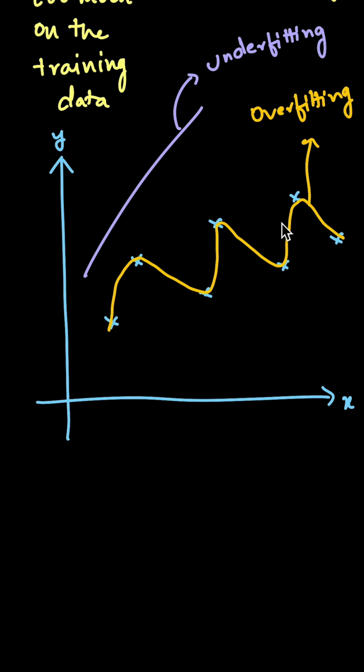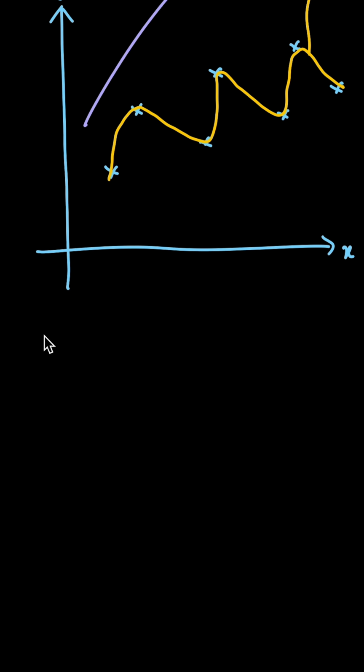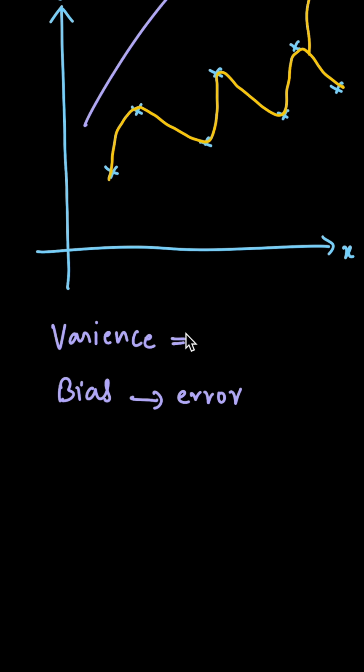And in general, there are two terms that you will see while discussing this specific topic, that is variance and bias. Bias is nothing but error. Variance is like you can simply think of how our hypothesis changes with the change in data points. So that is what variance signifies. That is about variance and bias.